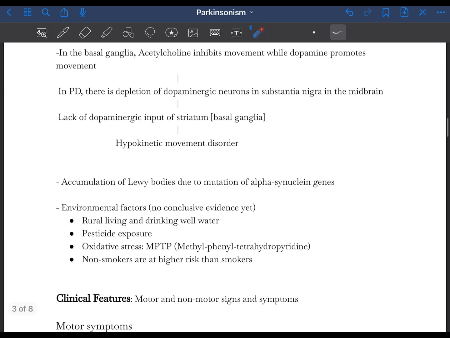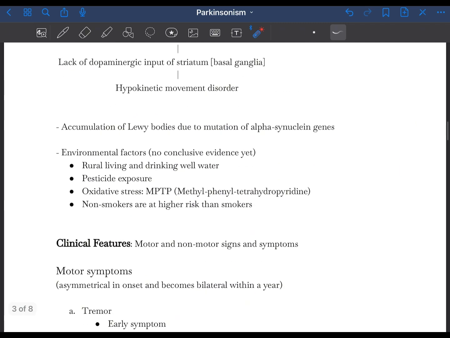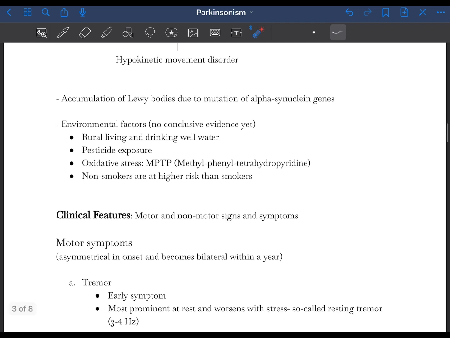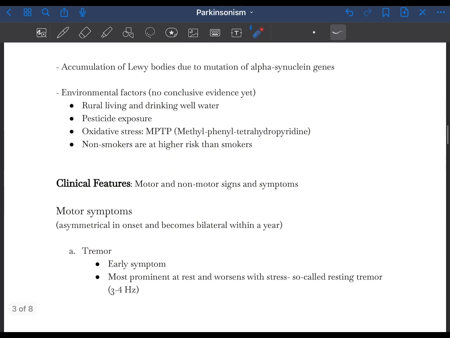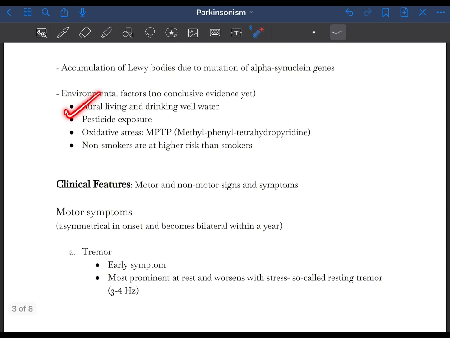There are other pathogenetic mechanisms as well, which include accumulation of Lewy bodies due to mutation of the alpha-synuclein or Parkin genes. There are some environmental factors implicated as well, but there is no conclusive evidence for this yet. It includes rural living, drinking well water, pesticide exposure, oxidative stress due to MPTP, which is a toxin, methylphenyl tetrahydropyridine.